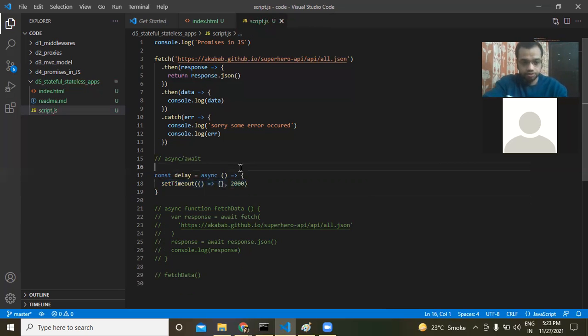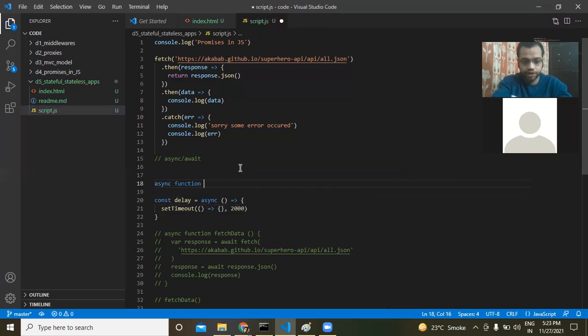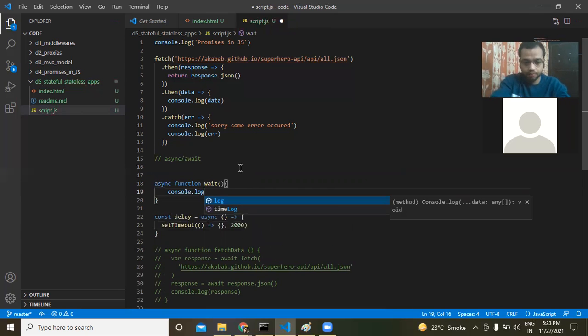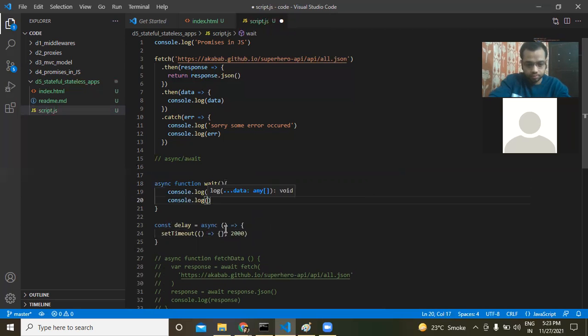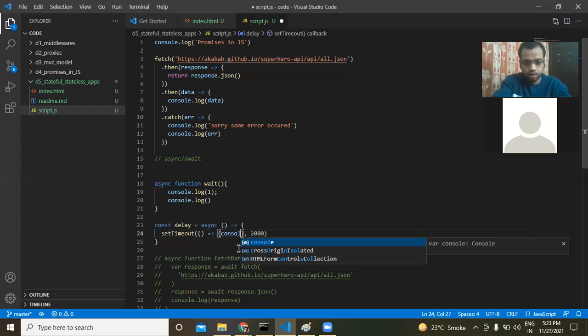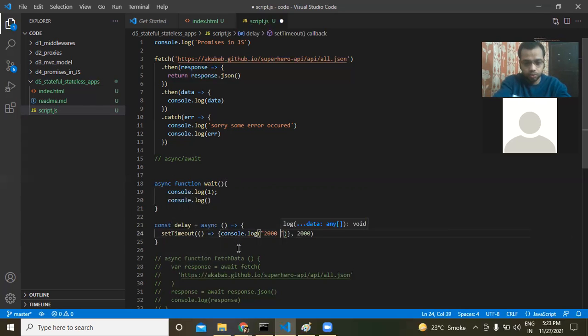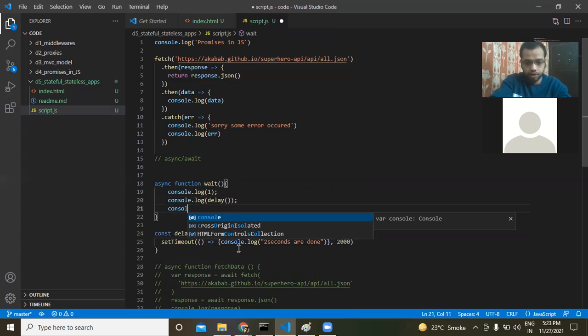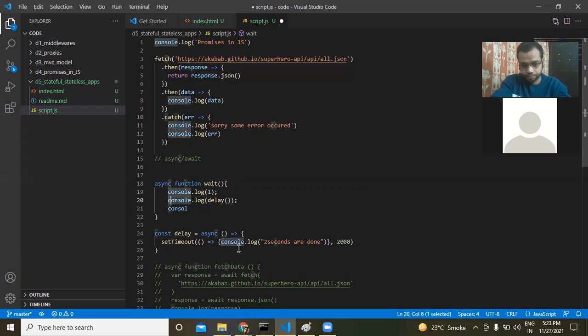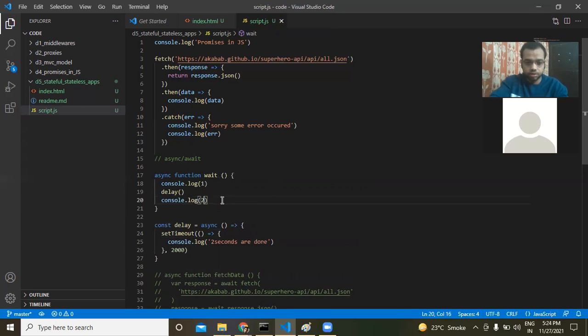What I'll do is I'll create another function, async function wait, and I'll say console.log 1. Then I call the delay function and say console.log "2 seconds are done". And then I'll say console.log 2. And I'll call this wait function.